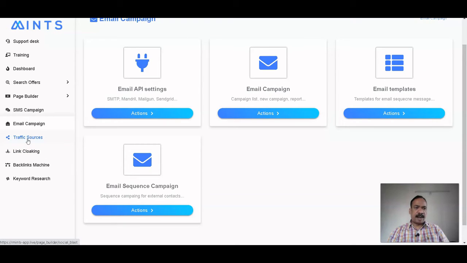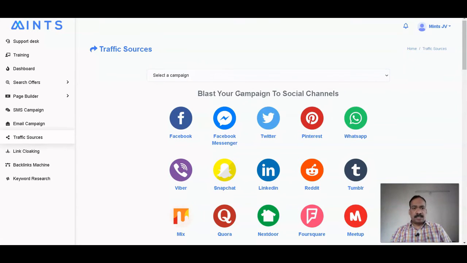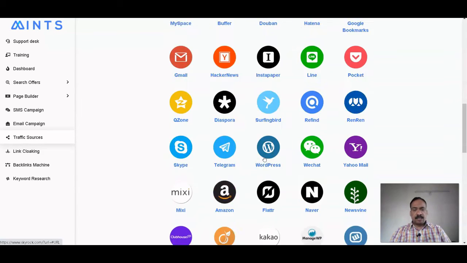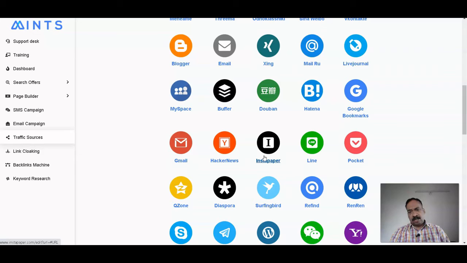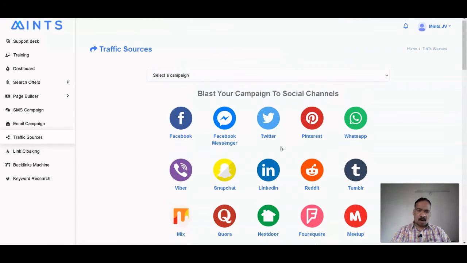Here various traffic sources are also given, from various social media platforms like Facebook, Twitter, Pinterest, WhatsApp, Snapchat, LinkedIn. There are 100 plus social media platforms there, so you can integrate them with your campaign and promote across all of them with a single click. This is a great feature which I like very much.